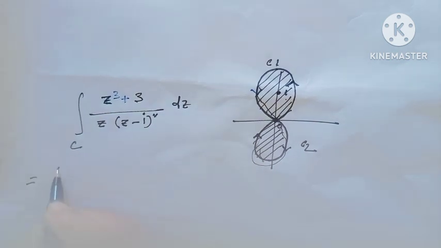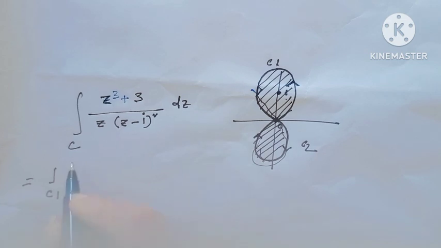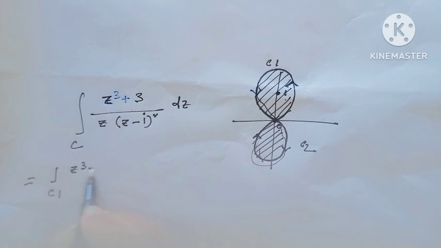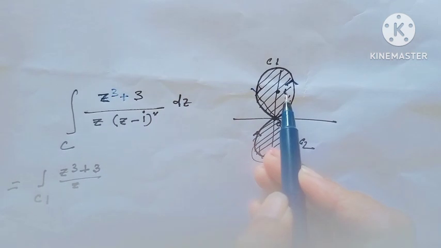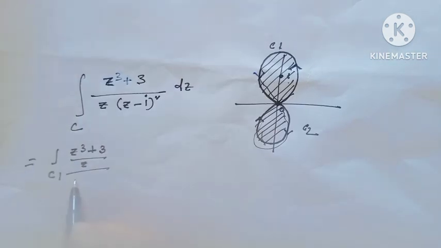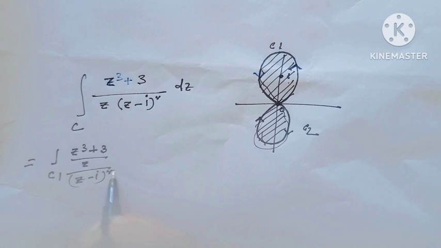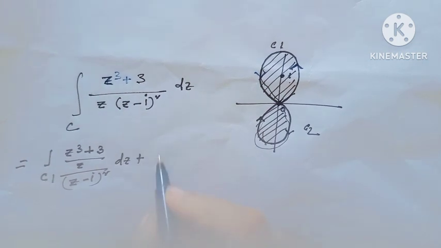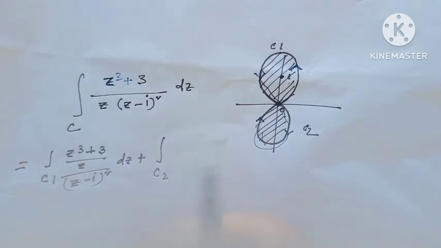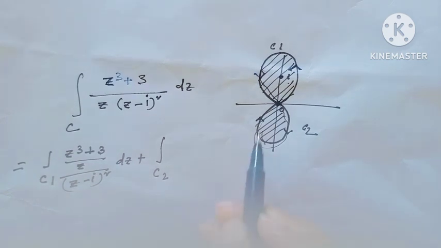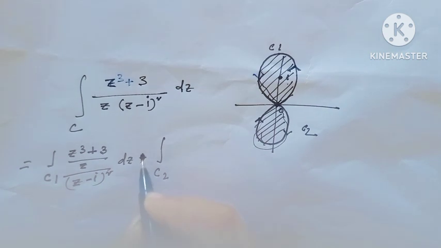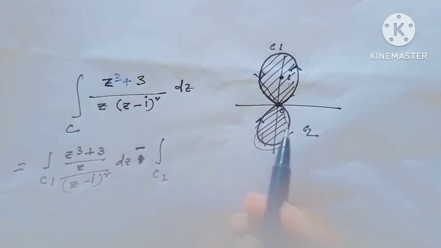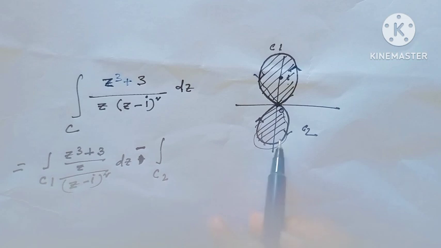Here the integration at first along C1 of (z cube plus 3) over z, since here the singularity is at the point i, over (z minus i) whole square dz, plus along C2, but here the orientation is negative, so here would be not plus, here would be minus, because the orientation is in the negative direction.